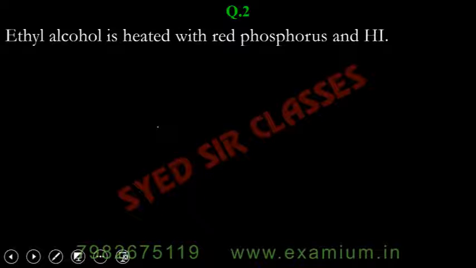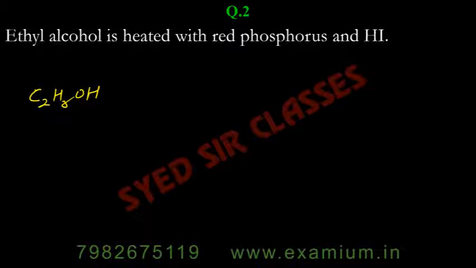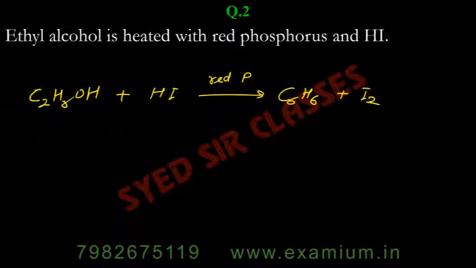Now, ethyl alcohol is heated with red phosphorus and HI. Ethyl alcohol, C2H5OH, is heated with red phosphorus and HI. So basically, the reaction is with hydrogen iodide in the presence of red phosphorus. Okay. A very popular way to produce alkanes from alcohol.